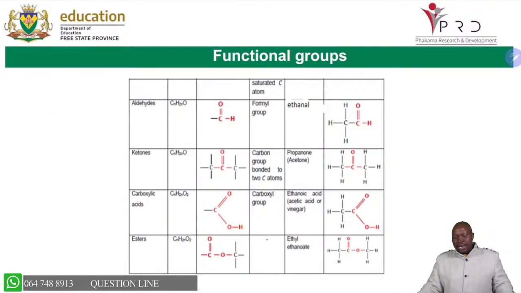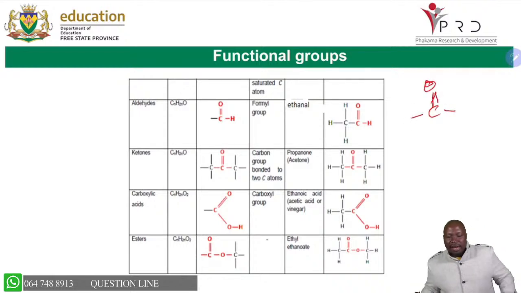Now, as we move, I like these last four ones, because if you look at all these last four functional groups, all of them have a C double bond O in common. The difference is that for aldehydes, it's a C double bond O bonded to hydrogen. For ketones, it's C double bond O bonded to two carbons.